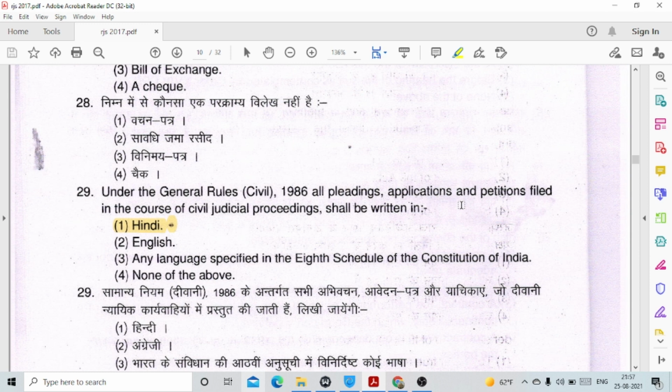Question number 29. Under the General Rules Civil 1986, all pleadings, applications and petitions filed in the courts of civil proceedings shall be written in option number 1, Hindi. So this rule is applicable in the state of Rajasthan.